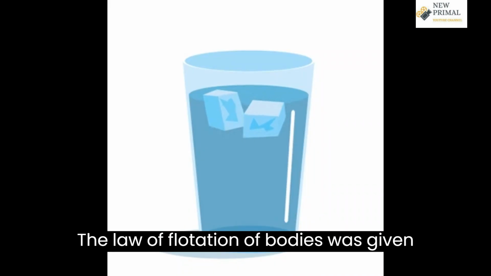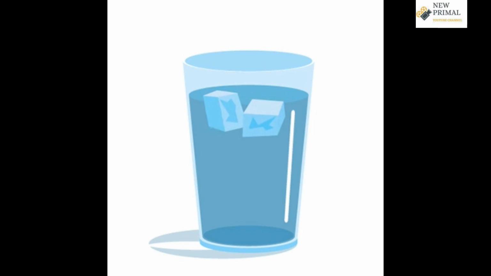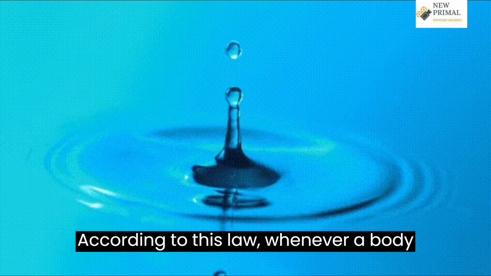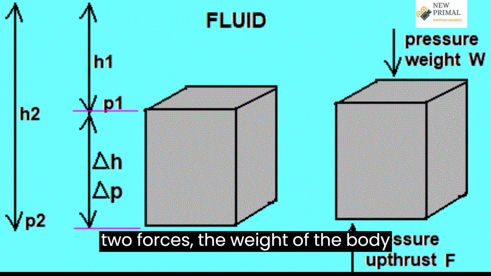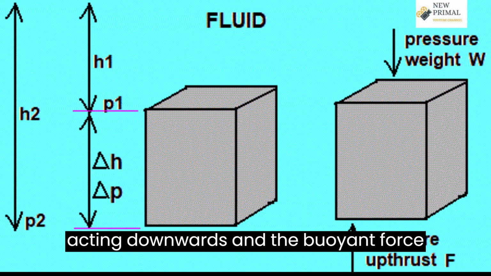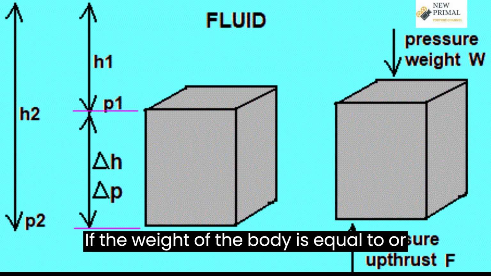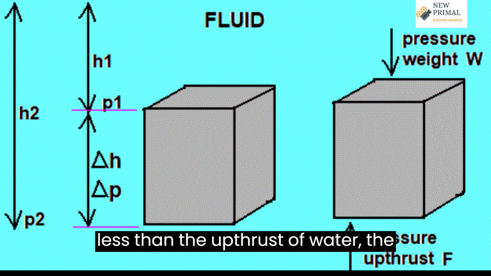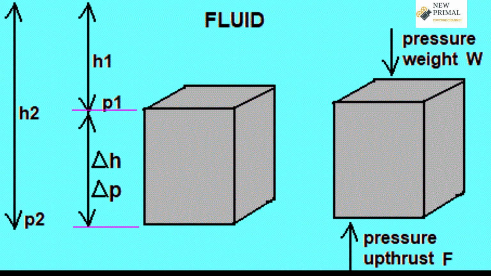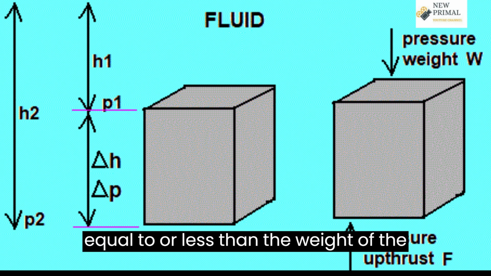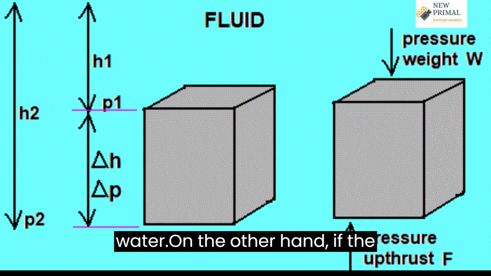The law of flotation of bodies was given by the Greek scientist Archimedes. According to this law, whenever a body is placed in water, it is acted upon by two forces, the weight of the body acting downwards and the buoyant force of water acting upwards. If the weight of the body is equal to or less than the upthrust of water, the body floats on water. In other words, if the weight of the body is equal to or less than the weight of the water displaced by it, it will float on water.